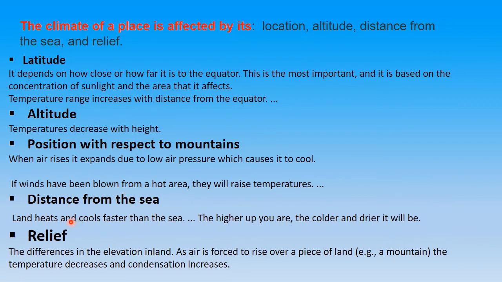Now distance from the sea. If the area is near the sea, then obviously the land will heat up. We have done this before also: land heats up and cools faster than the sea. The higher up you are, the colder and drier it will be. Generally in India, the coastal areas are hot plus humid also. And relief means the difference in the elevation of land, and as air is forced to rise over a piece of land, for example a mountain, the temperature will decrease and condensation increases.